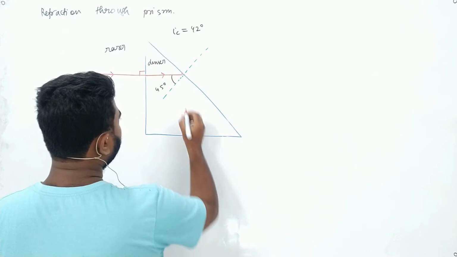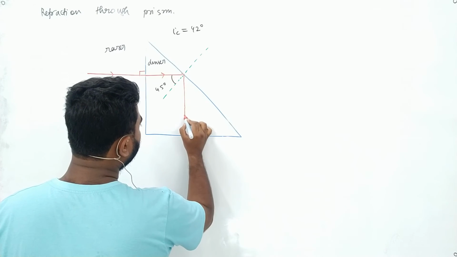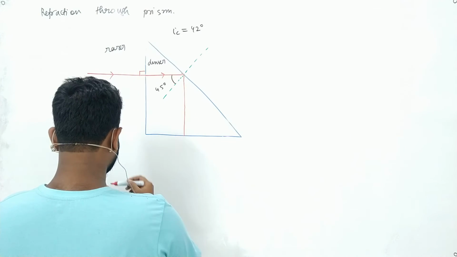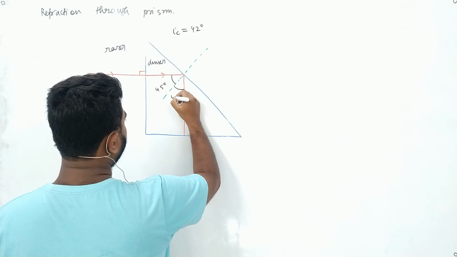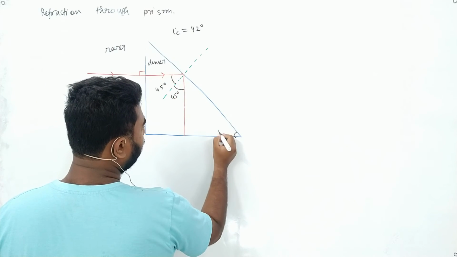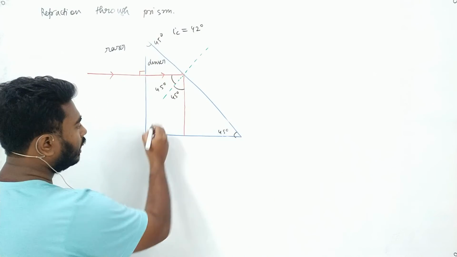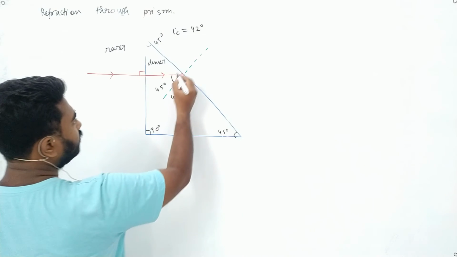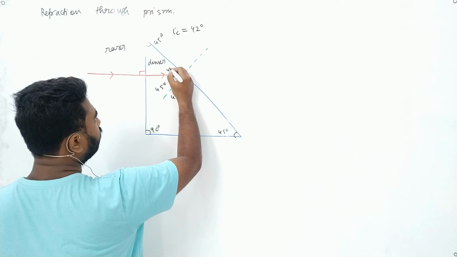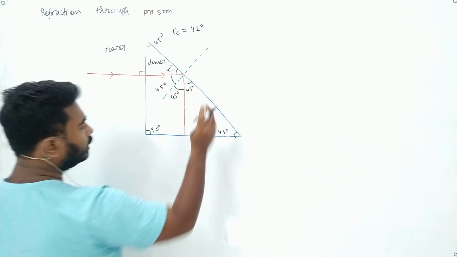Good. So if total internal reflection happens, then the ray will reflect at the same angle. That means it will also make an angle of 45 degree, right? This is a 45 degree and 90 degree prism. So if this angle is 45, this is also 45 degree. So this is 90, if this is 45, this is also 45 degree.